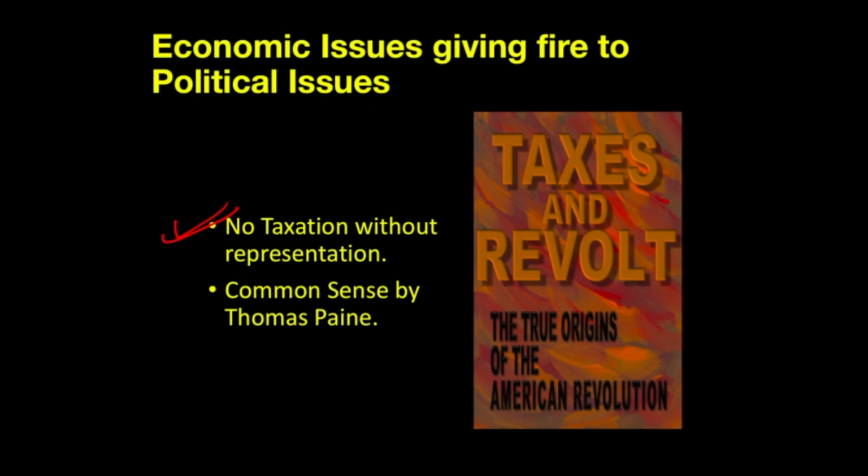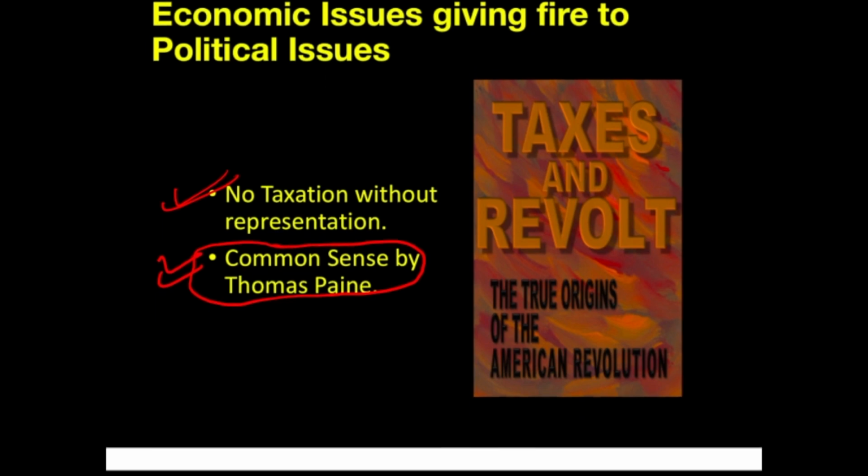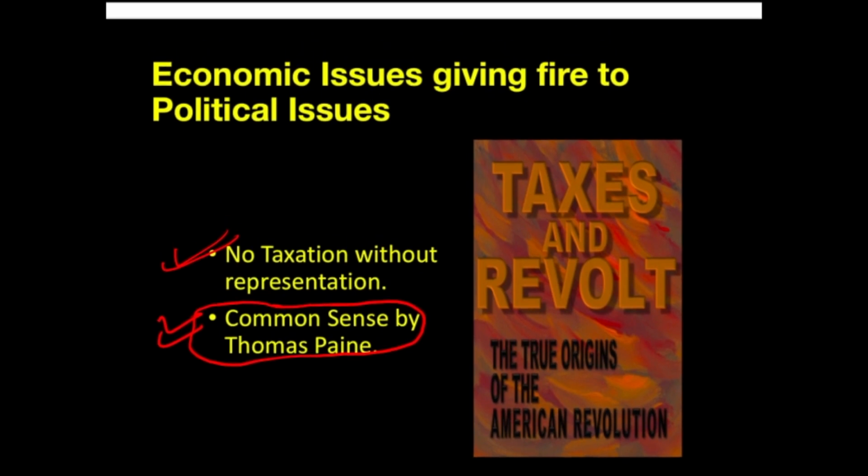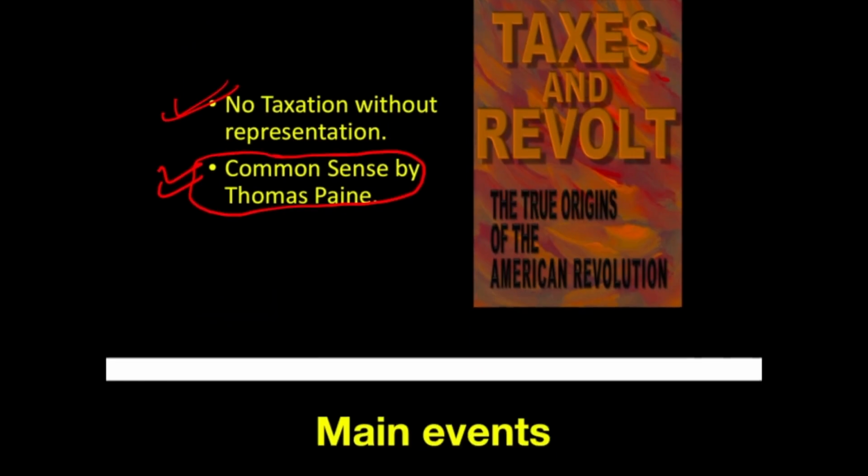And just like in India, where the drain theory was propounded by Dadabhai Naoroji, similarly in the American Revolution, Thomas Paine wrote a book, Common Sense, which highlighted how the economic drain was leading to the impoverishment of America and filling the coffers of the British Parliament. So this became very instrumental in the awakening of people.